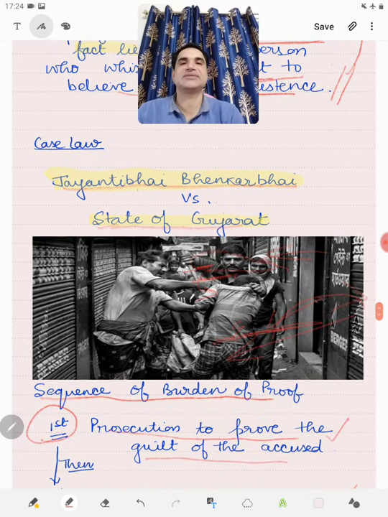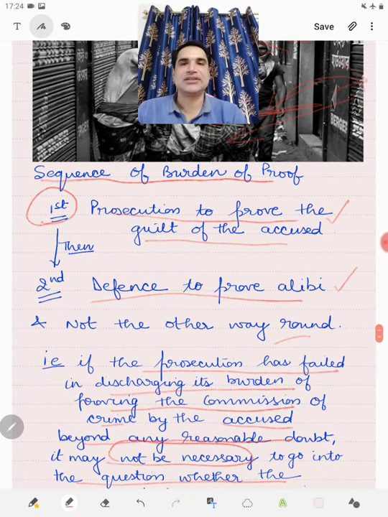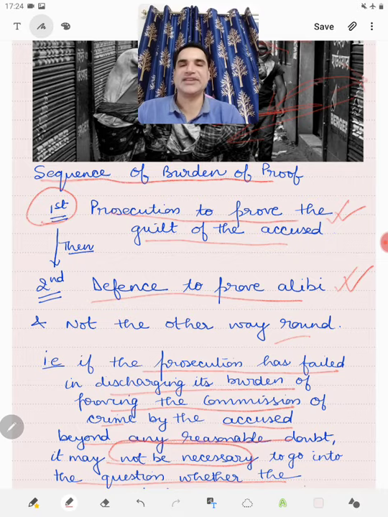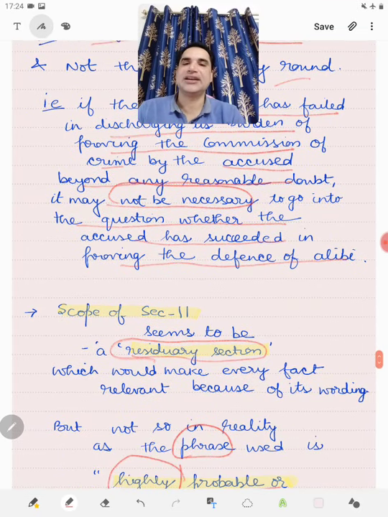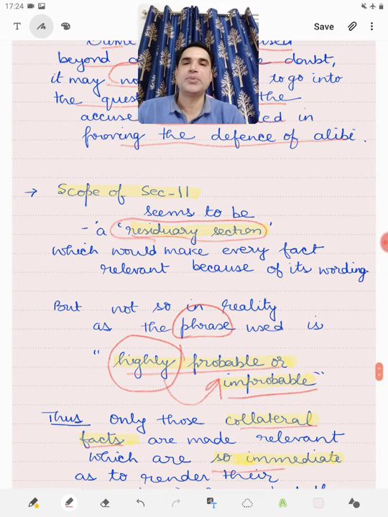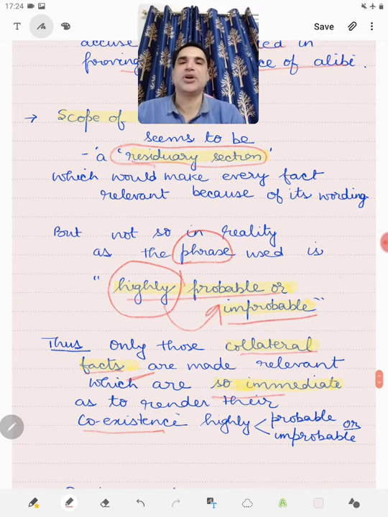Then in Jayanti Bhankar Bhai versus State of Gujarat, we saw that the sequence of burden of proof is that first it is for the prosecution to prove the guilt of the accused, and then it is for the defense to prove the alibi, and not the other way around. The scope of Section 11 is not unlimited, rather it is limited by the use of the phrase highly probable or improbable. So only those collateral facts which are so immediate that their coexistence becomes highly probable or improbable are made relevant under Section 11.